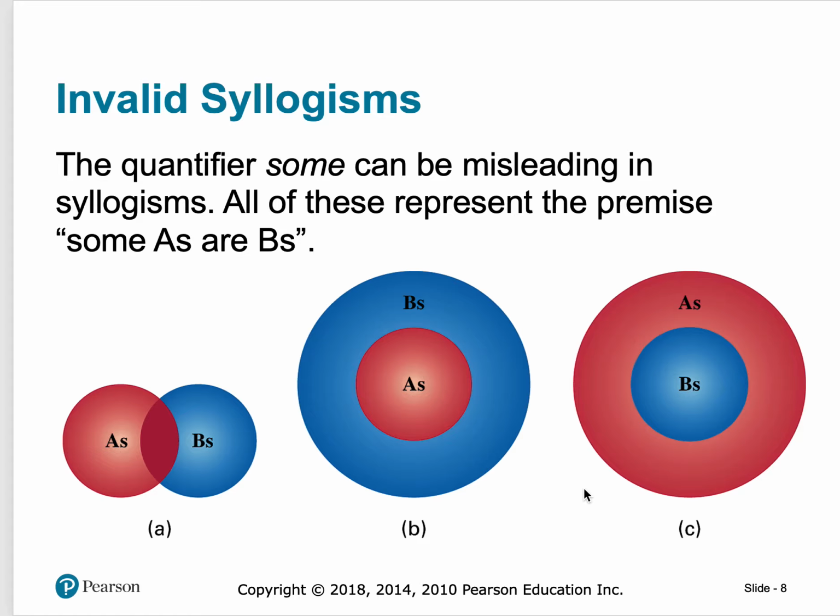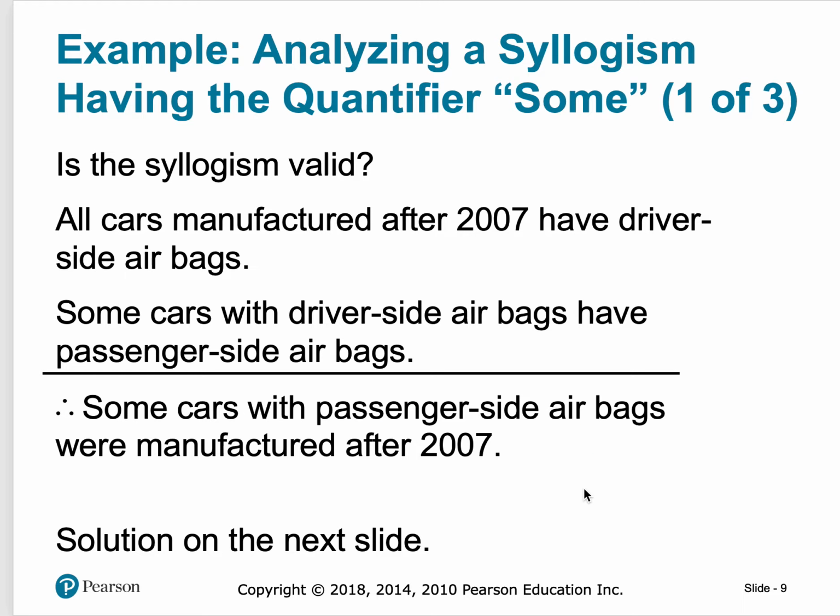There are some ways around this with saying "some," and that can be misleading in a syllogism because all of these things could represent "some." So there are a lot of confusing pieces.